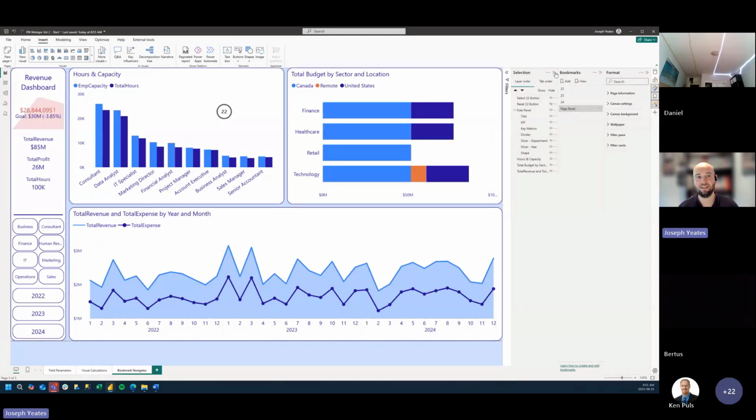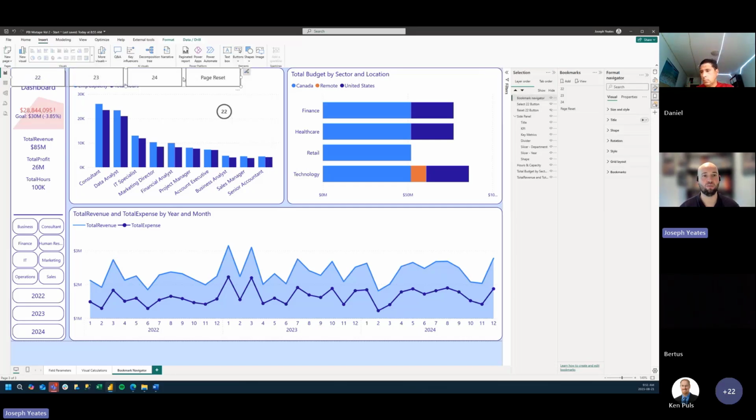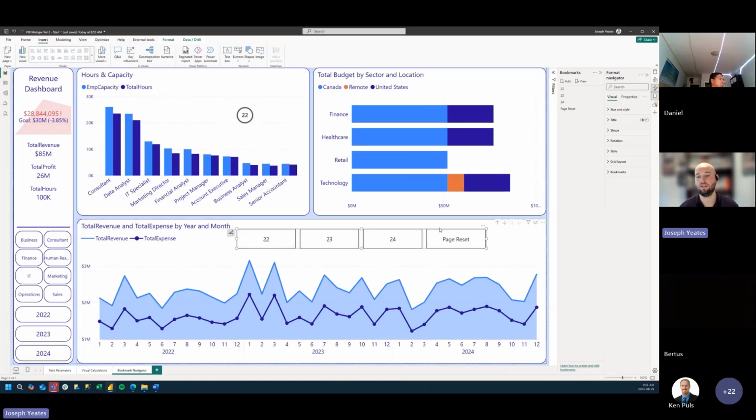But what we can do instead, which is nice, is to use a bookmark navigator. And this is going to save us a ton of time. So I'm going to hit the insert tab on the ribbon again. Under buttons, right at the bottom, we have this navigator section where we can see page navigator and bookmark navigator. So I'm going to select bookmark navigator. By default, we see that all of the bookmarks in our bookmarks pane are here: 22, 23, 24, and page reset.